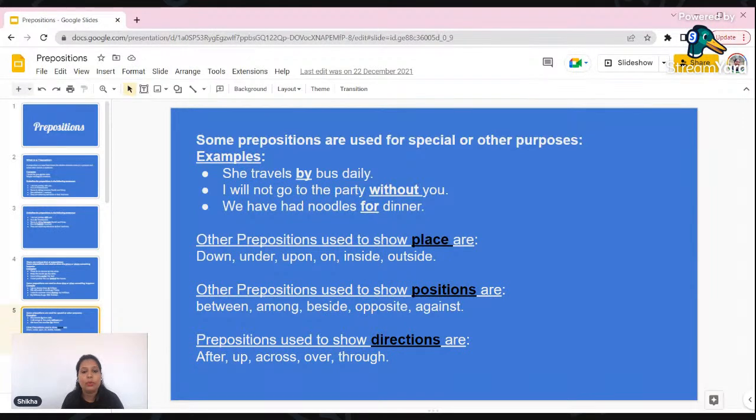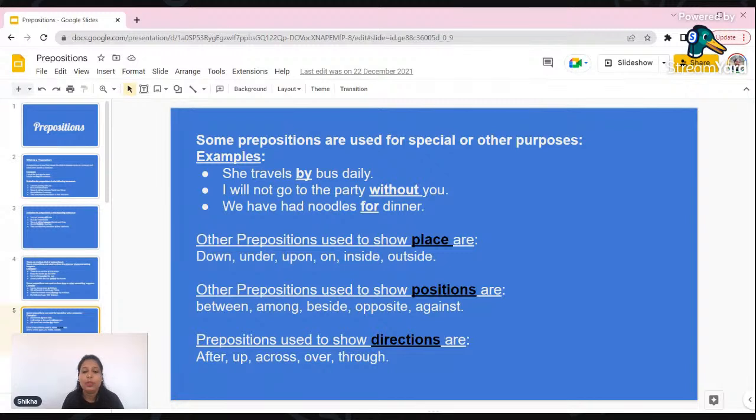I will not go to the party without you, मैं तुम्हारे बिना पार्टी में नहीं जाऊंगी. So with and without both are prepositions, and I hope you don't get confused with this preposition without, because you know where to use it.